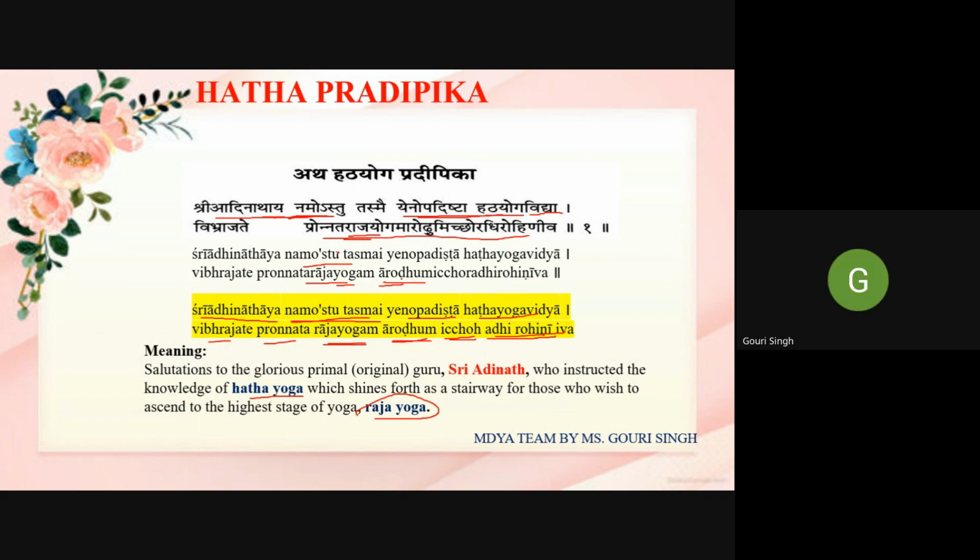Try to read it out. If you are unable to read this one or this one, then read out the yellow one, which I broke up so that you can easily read it out. Yes, Saji, read out. श्रियादिनाथाय नमोऽस्तु तस्मै येनोपदिष्टा हठयोगविद्या विभ्राजते प्रोन्नतराजयोगम् आरूढमिक्षोरधिरोहिणीव.